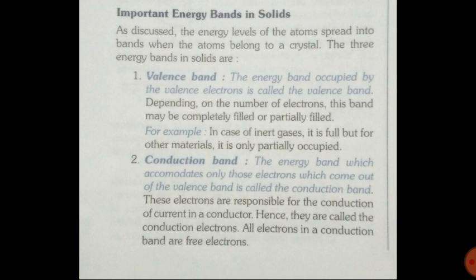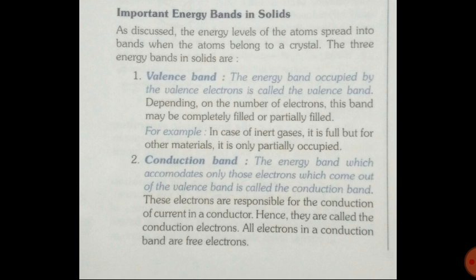Depending on the number of electrons, this band may be completely filled or partially filled, but it is never empty. For example, in the case of inert gases, that is, gases which do not react with any other material, the valence band is full, but for other materials it is only partially occupied.